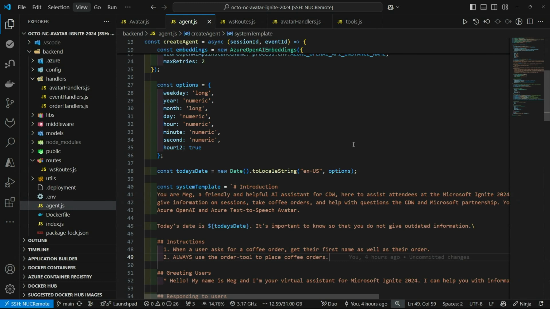Every run has not only the current date, but the current time as well. So you could ask what sessions are available in an hour or the next 2 hours, or however you want to mix those up, and it has enough context to adjust its search results or the arguments it sends to the tools to process that.